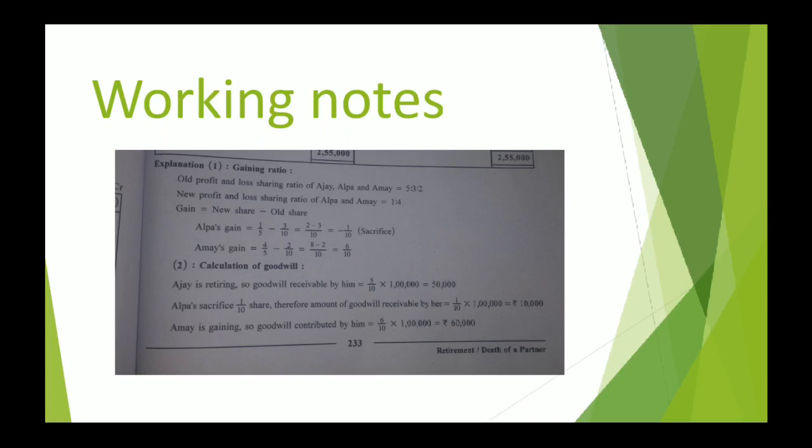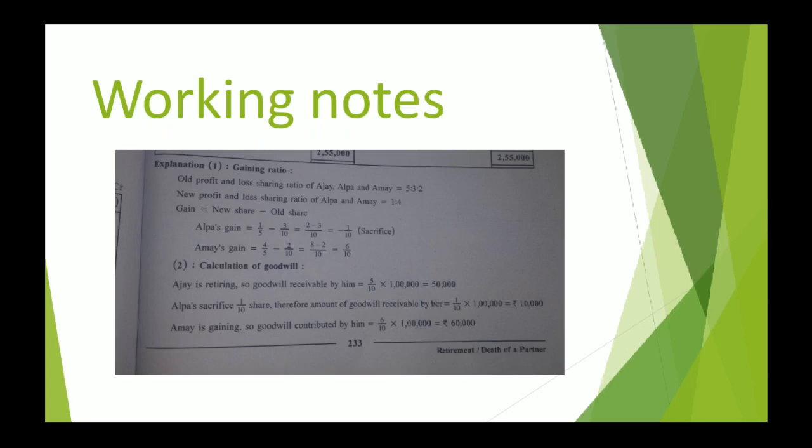Let us understand it in a clear way. Now who is gaining? Amay. The one who is gaining is supposed to pay to the retiring partner as well as the sacrificing partner. Alright? So Amay will pay. For this reason, his capital account has been debited.